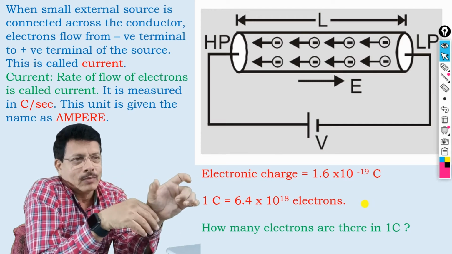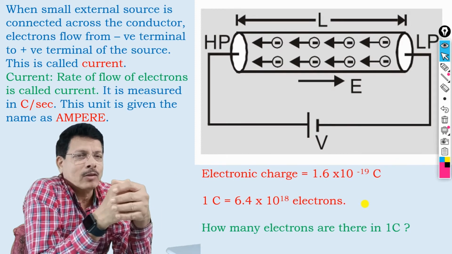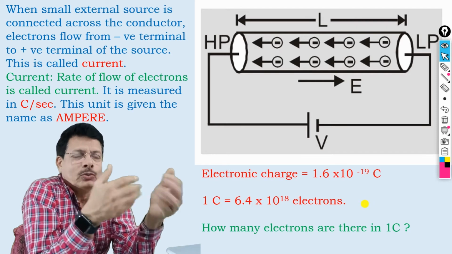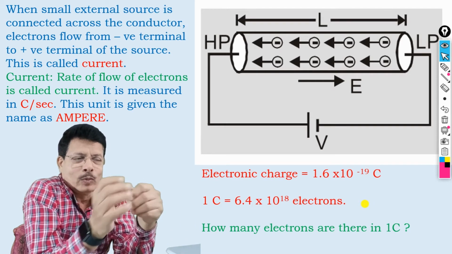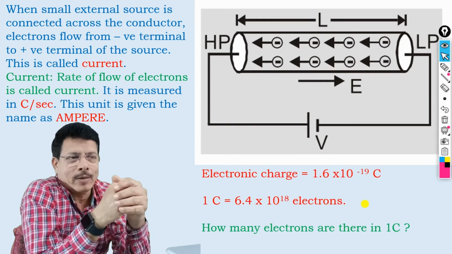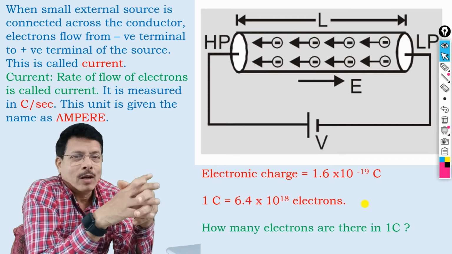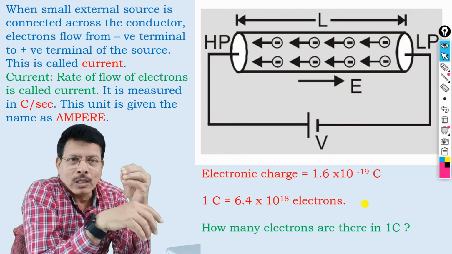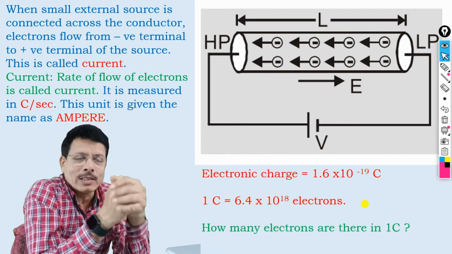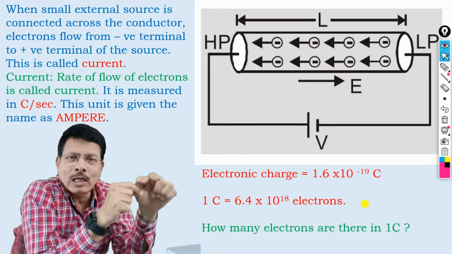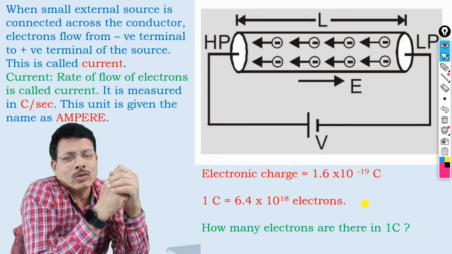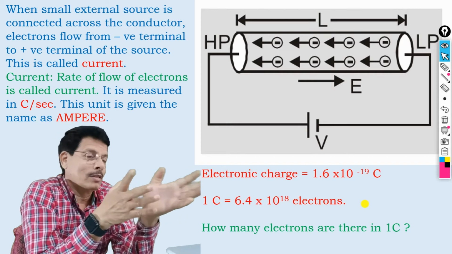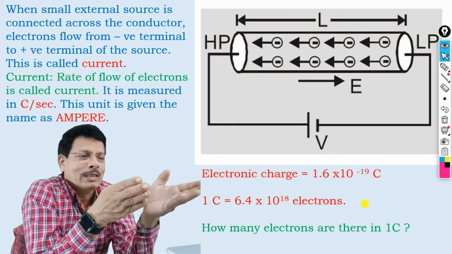Just for an example, if you want to see how many electrons are in 1 coulomb, suppose, for example, you have to measure or count these electrons, like we count 1, 2, 3, 4, 10, 100, 1000, like that. Suppose you are counting how many electrons are in 1 coulomb, and you are very smart, you are gifted, you can count 1000 electrons in 1 second. This is a hypothetical example. You have the ability to count 1000 electrons in 1 second. Then to count the electrons in 1 coulomb, you would need 190 million years, 190 millions of years, and you know that the average life of a human is just 60, 70, 80 years, right? So nobody can physically count this many electrons, right?